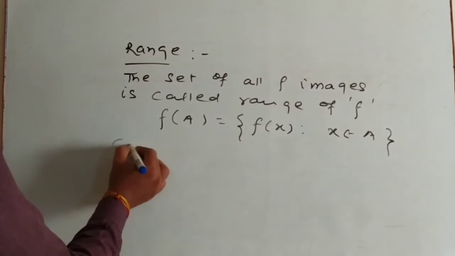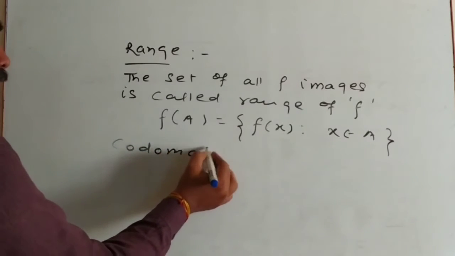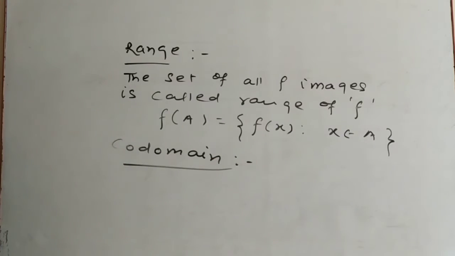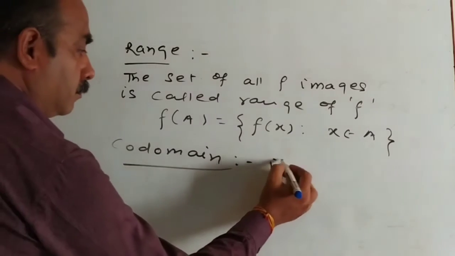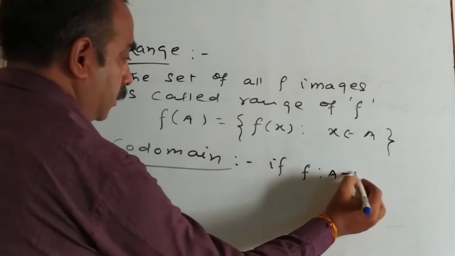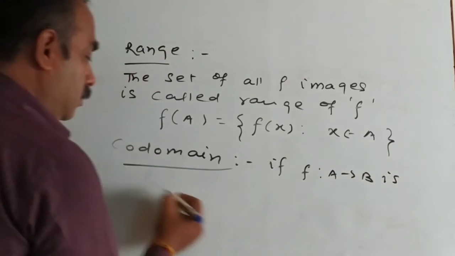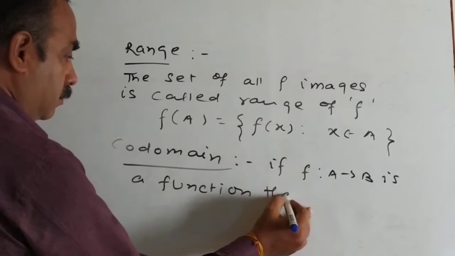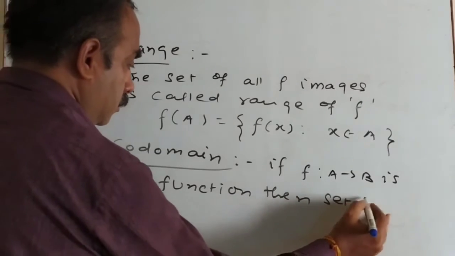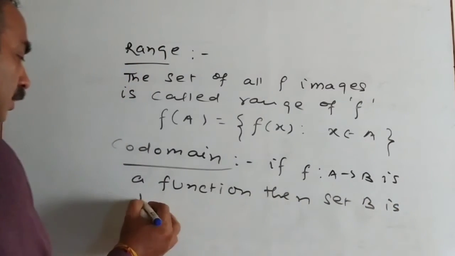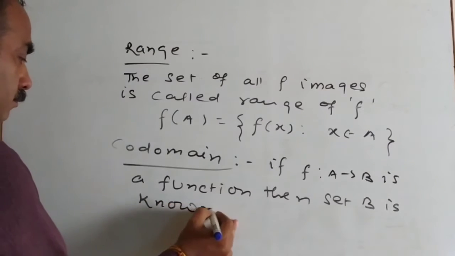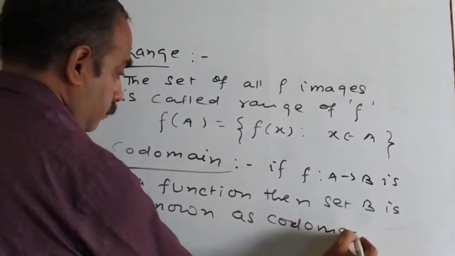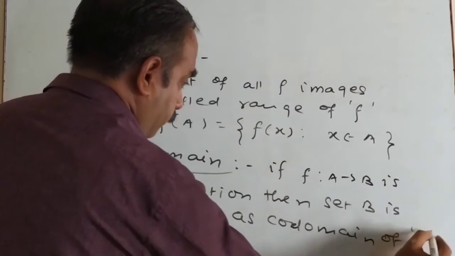Codomain. What is the codomain of the function? If f such that A to B is a function, then set B is known as the codomain of f.